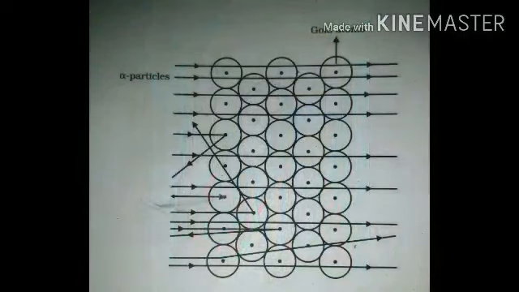The first observation was that most of the alpha particles went undeflected. When the gold foil was bombarded with alpha particles, most of them went undeflected. As we can see in the diagram, the first four lines are all straight lines. These are alpha particles and they are all undeflected. We can also see the fifth line, where there is a small deflection, and then a large deflection overlapping it. As we move down, we can also see the particles rebounding, that is, they are going back to the position from where they came.